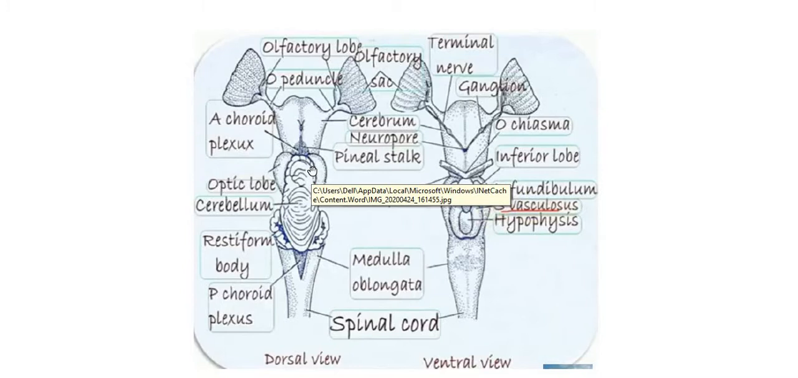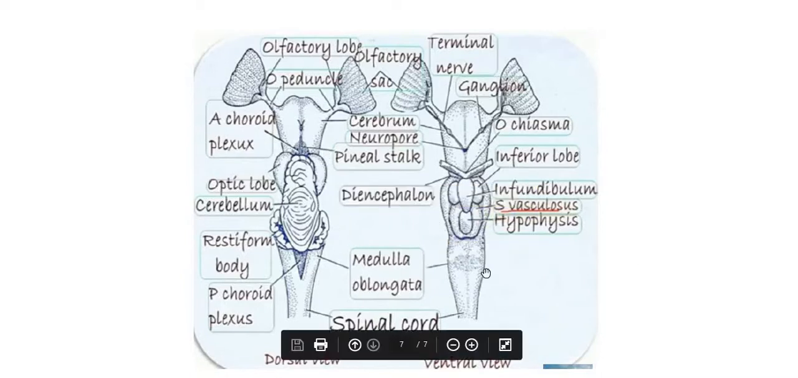Here, along with the optic lobes, we find one more structure called the pallium. The pallium is called the roof of the cerebrum. It is present, but moderate in size, and the optic lobes are also very moderate in size. This is the dorsal view and this is the ventral view.